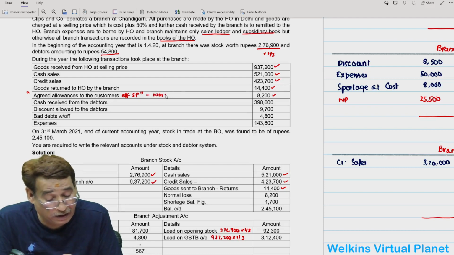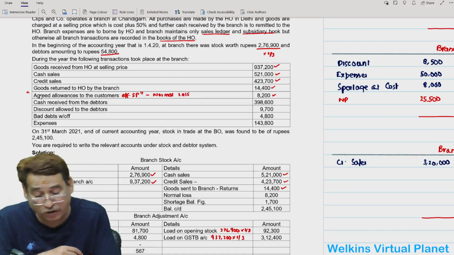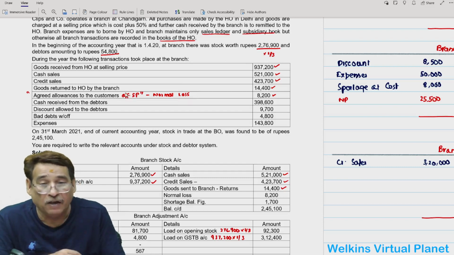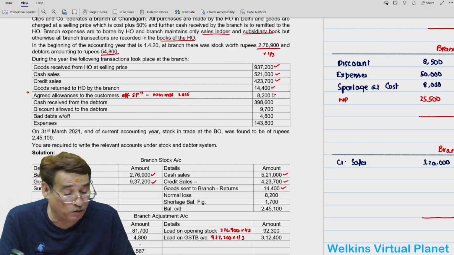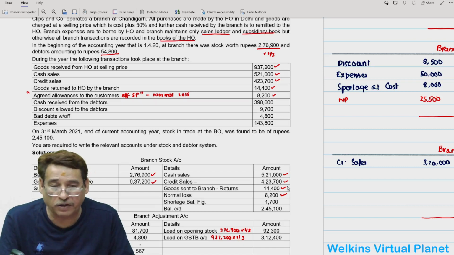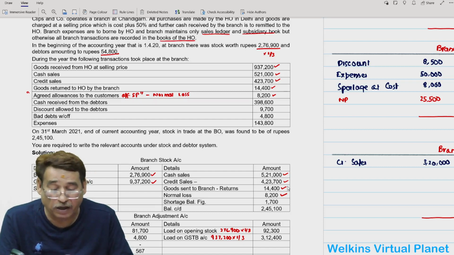If it is written allowances to customer of selling price, first you write here agreed allowances to customer of selling price, then it is considered as normal loss. So it will come in the branch stock account and of course towards the debit side of the branch adjustment account.